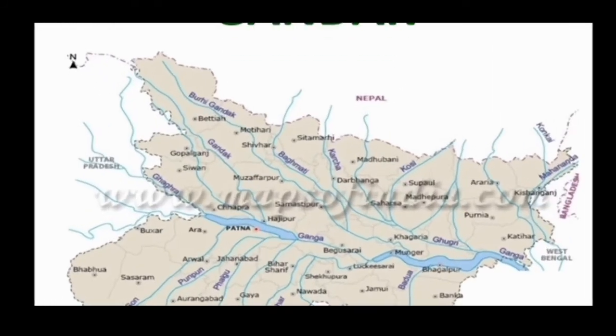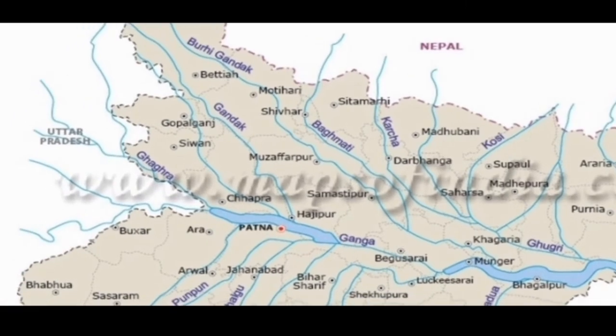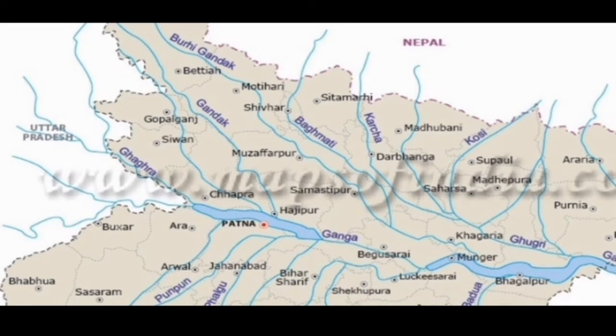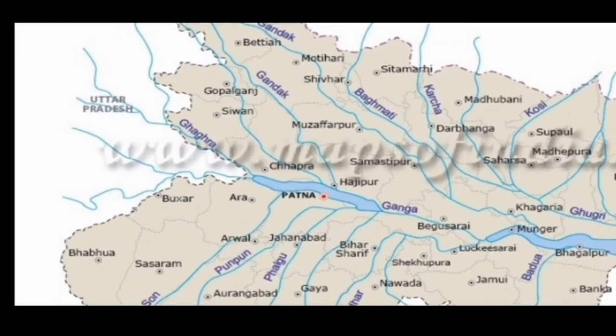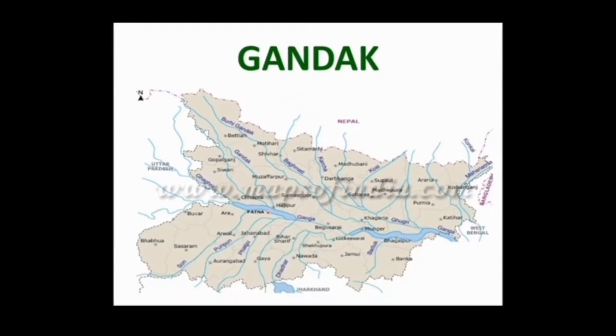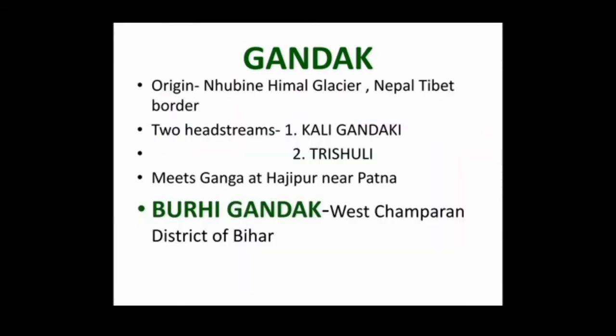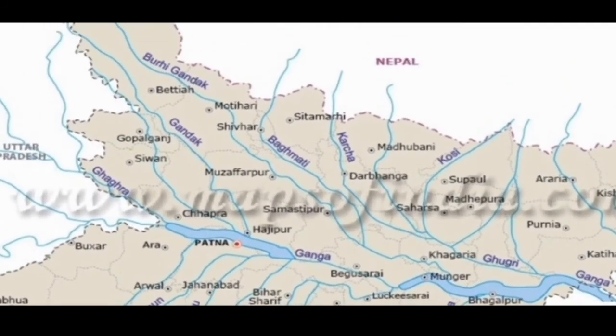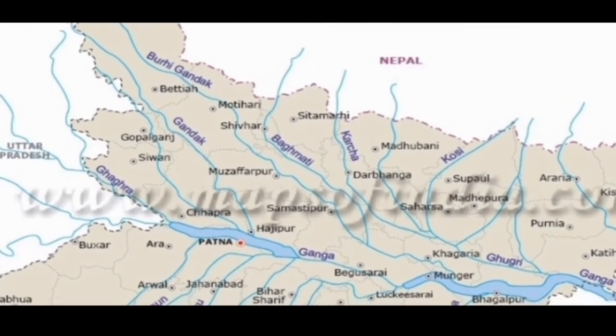So this is Gandak river, you see, children. After Ghaggar we have this Gandak river. It is meeting Ganga at Hajipur, which is located near Patna. And after Gandak, the other one, you see, is Burhi Gandak. Don't confuse Gandak and Burhi Gandak, both are different. Burhi Gandak actually originates in West Champaran district of Bihar. It flows in Bihar and it joins Ganga in Bihar only. You can see this is your Burhi Gandak river.